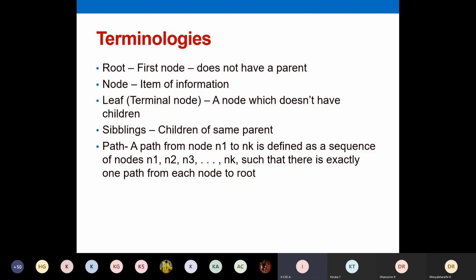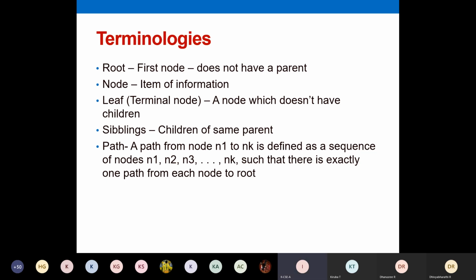And then path. Path is the number of edges you're going to scan. A path from node n1 to nk, write this with subscripts. Write n1 and nk, all these as subscripts. The path from n1 to nk is defined as a sequence of nodes n1, n2, n3 up to nk, such that there is exactly one path from each node to the root.